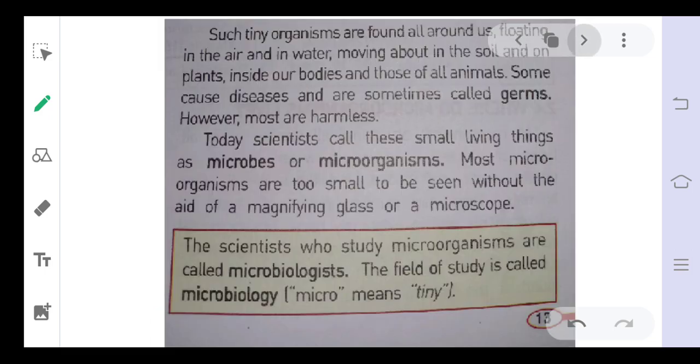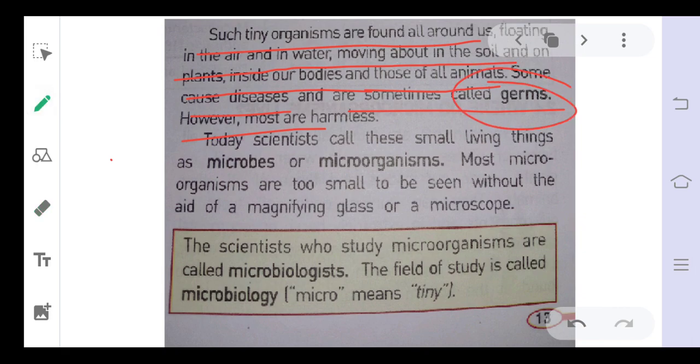Such tiny organisms are found all around us, floating in air, in water, moving around in the soil, in plants, and inside our bodies. Some cause disease, and these are called germs.